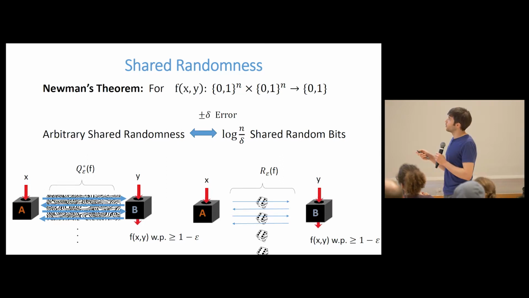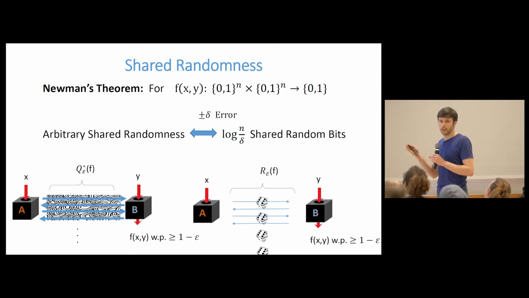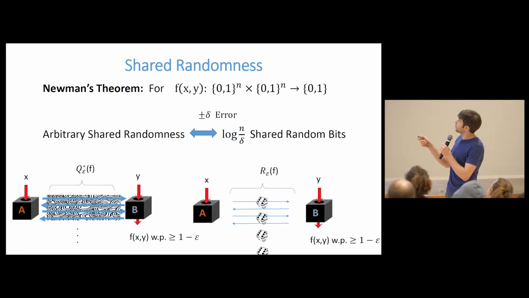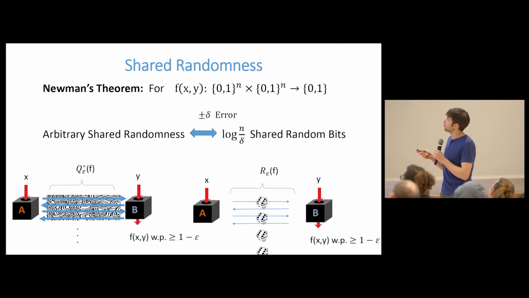So whereas maybe a priori you would need some enormous amount of shared randomness, maybe not arbitrarily large, but maybe like up to n, we actually know that you can approximate the optimal thing with log n over delta shared random bits. So the reason I'm bringing up Newman's theorem is that in some way it is a motivation for what we were trying to accomplish in this work.